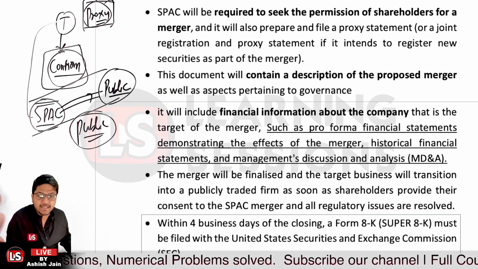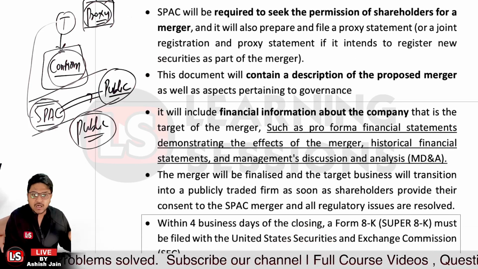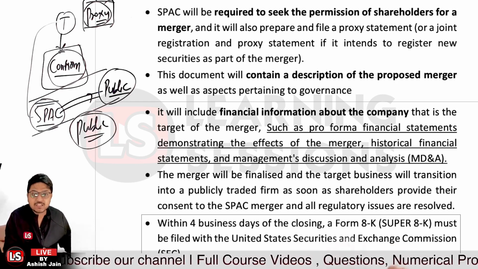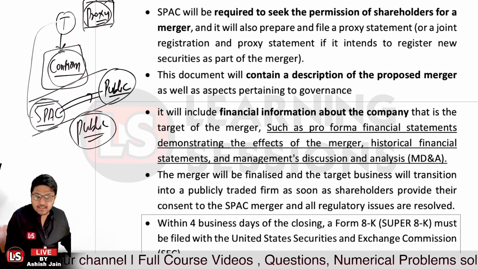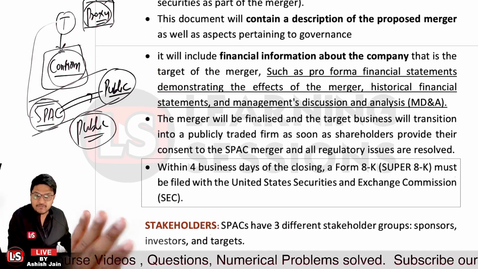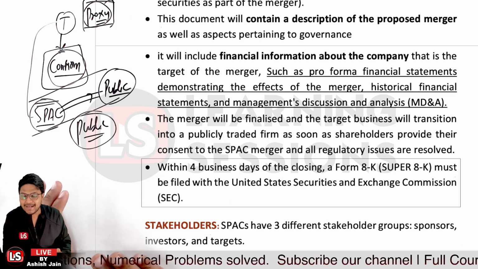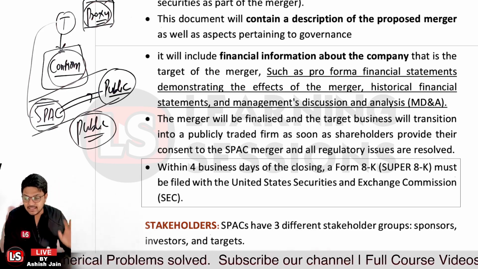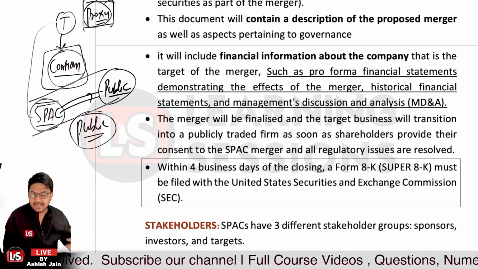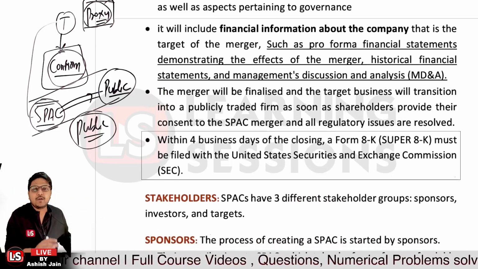The SPAC is now a public company, and within 4 days of closing, after the merger, a Form 8-K or Super 8-K must be filed with the SEC, that is the United States Securities and Exchange Commission. It is to be filed within 4 business days of closing, after they have done the regulatory compliances and finalized the transaction. Ultimately, within 4 days, the filing of the Form 8-K or Super 8-K is to be done with the SEC, right?